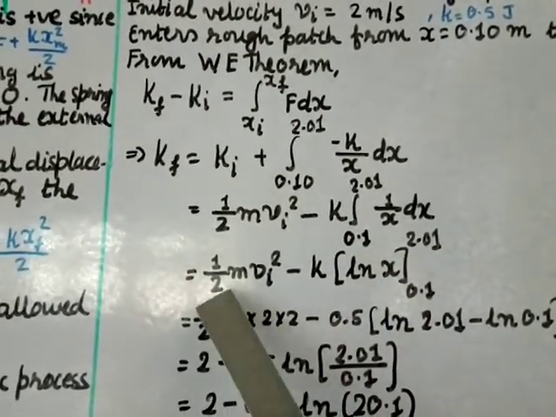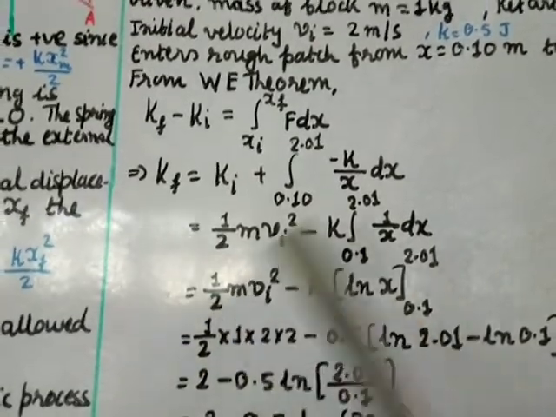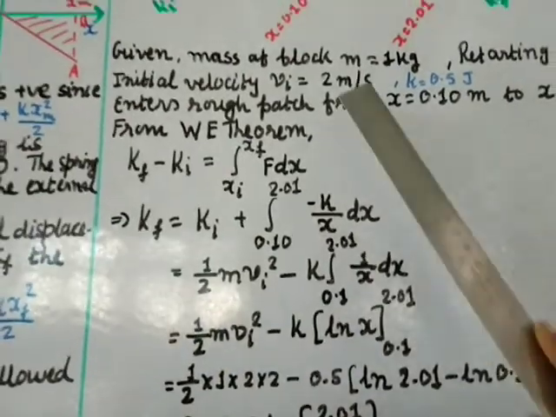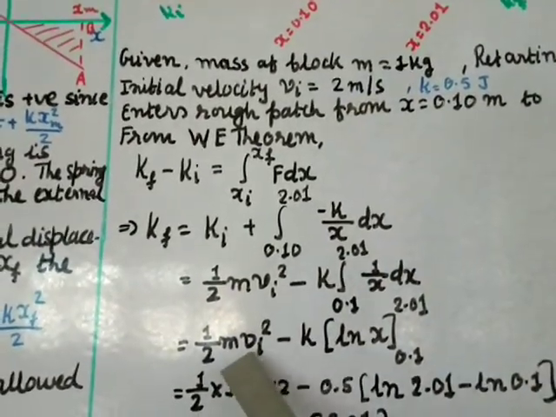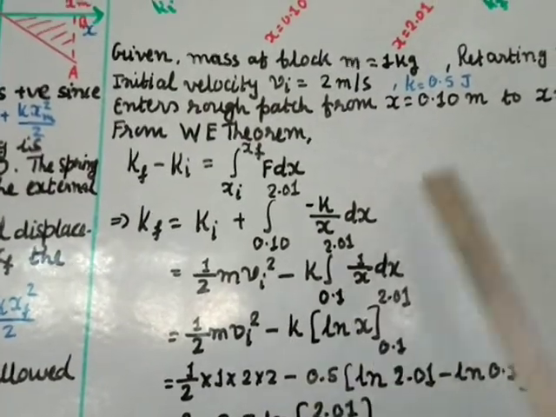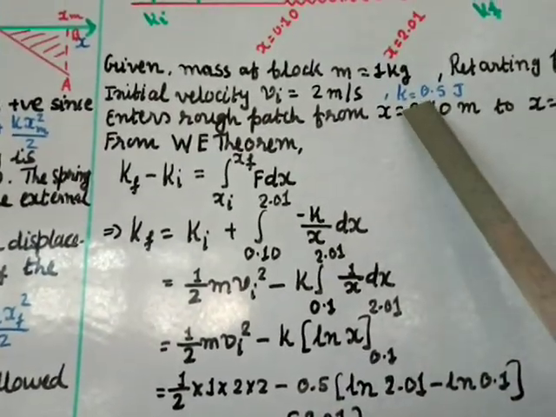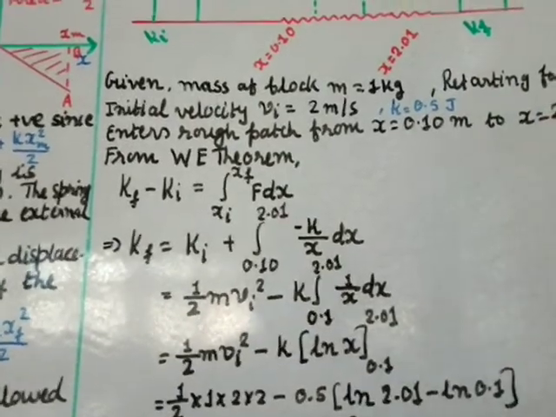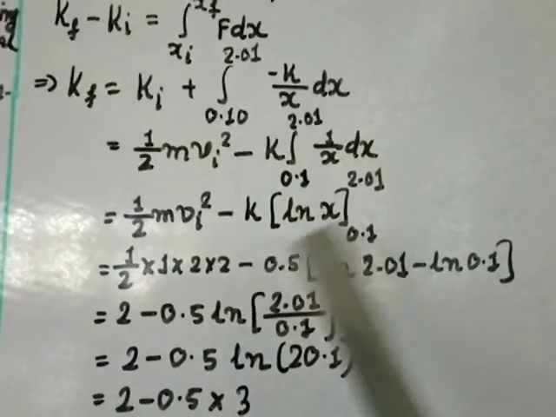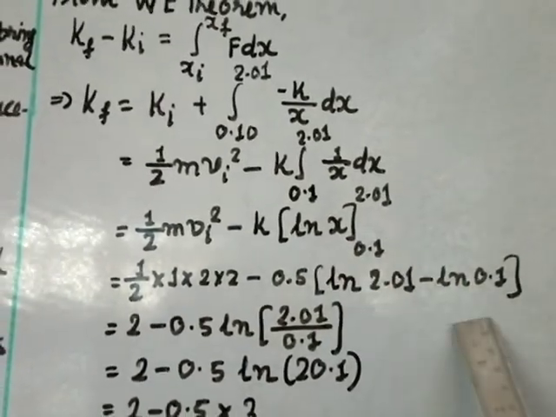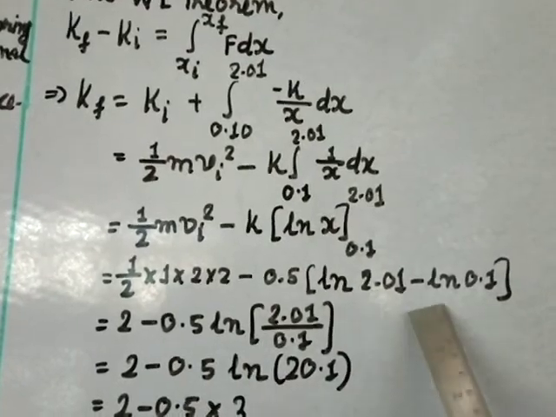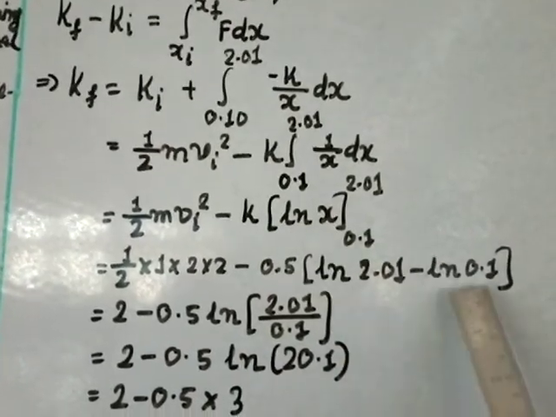Let us put the values: 1 by 2 m. M is given to us as 1 kg. So put m as 1 into vi. The initial velocity is given as 2 meter per second. So vi is 2 into 2, minus k. The force constant is given as 0.5. Sorry, this is not a spring constant, it is a force constant. Now let us apply the upper limit minus the lower limit, so I put ln 2.01 minus ln 0.1.